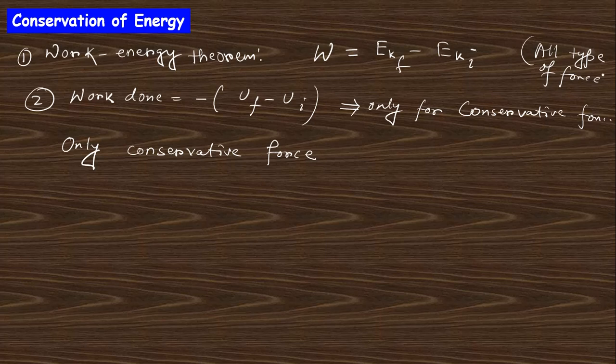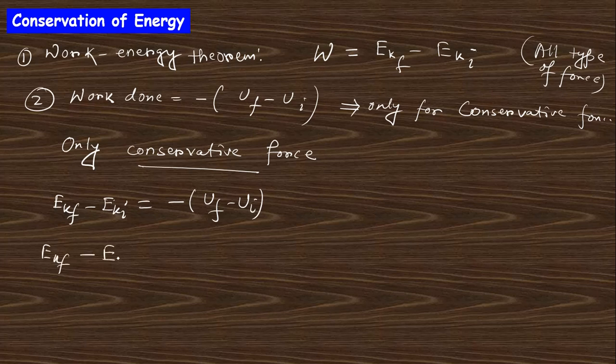Right. So if we take only conservative force, then these two work done will be equal. So you can see that Ekf minus Eki is equal to minus (Uf minus Ui). So Ekf minus Eki is equal to minus Uf plus Ui. So Ekf plus Uf equals Eki plus Ui.